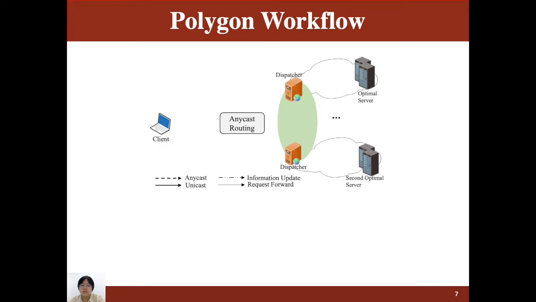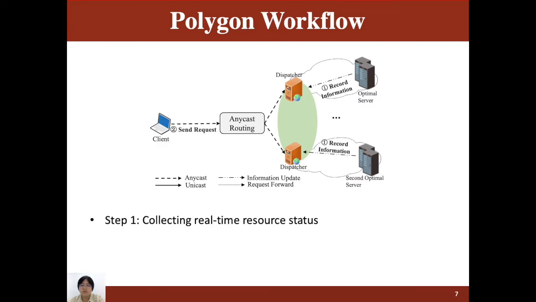There are 4 steps. Step 1. Collecting real-time resource status. Polygon periodically collects resource status and stores it in dispatchers. For the resources related to the network, like delay and bandwidth, Polygon estimates them in an aggregated way. Step 2. Sending request and selecting server.